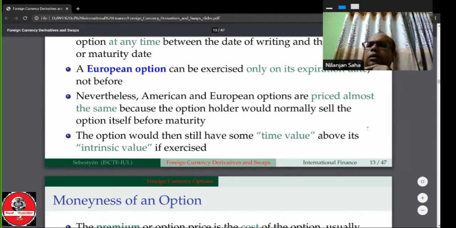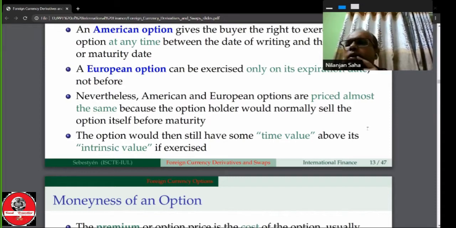Time value, any idea? Muqtadir. Hello, are you hearing? Muqtadir. No response from Muqtadir. MD Amdad Hussain, hello, are you hearing? Yes.